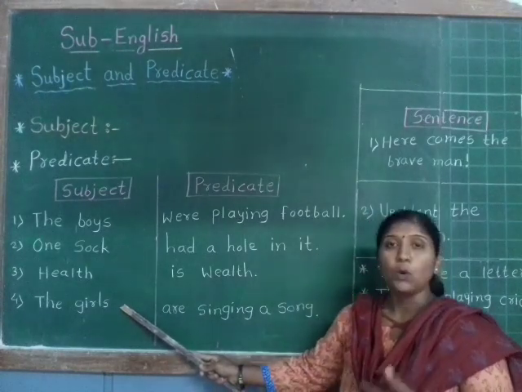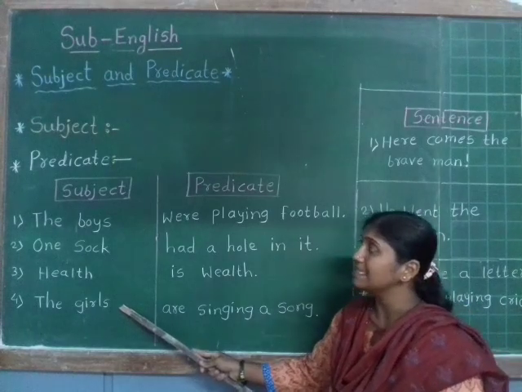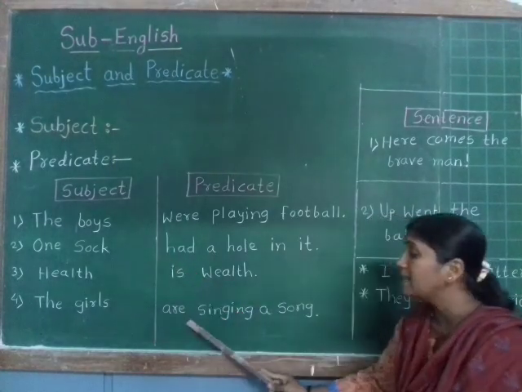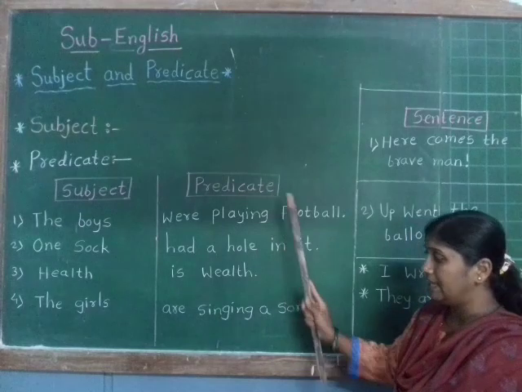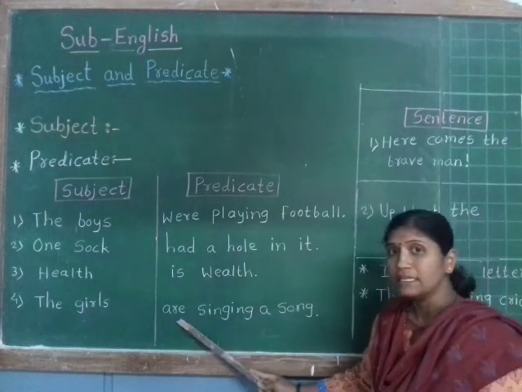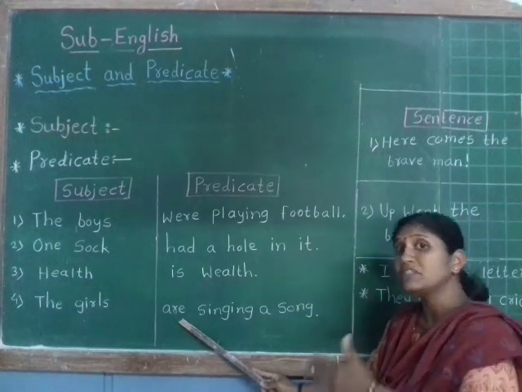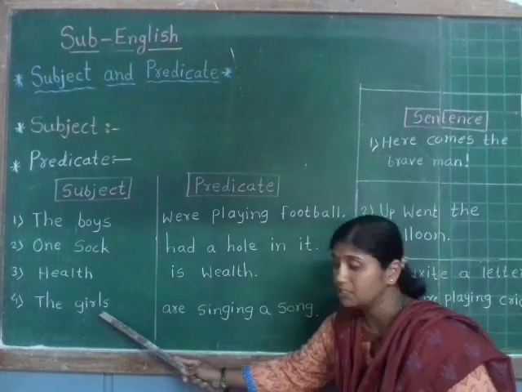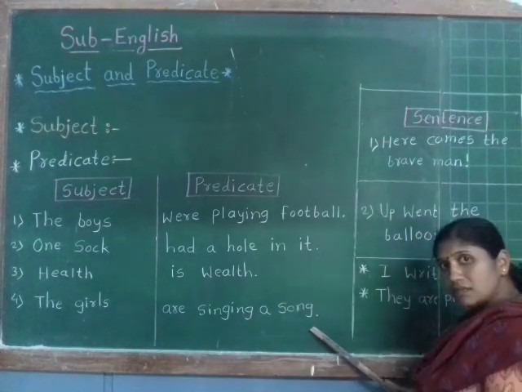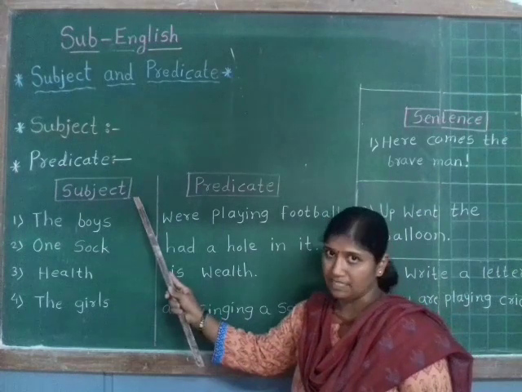So the girls is the subject and the remaining part is the predicate. Are singing a song tells something about the girls. So are singing a song is the predicate and the girls is the subject.